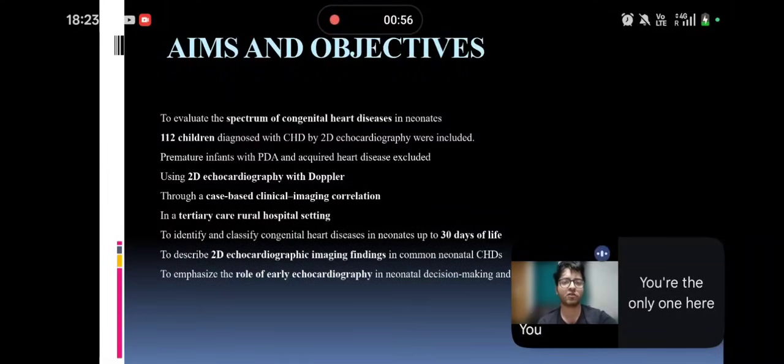The aim and objective of this study is to evaluate the spectrum of congenital heart diseases in neonates. Out of 112 neonates diagnosed with congenital heart diseases on 2D echocardiography were included. Premature infants with PDA and acquired heart diseases were excluded from the study. We used 2D echocardiography with Doppler on the Toshiba Xario 100 as well as the GE Logiq Vivid T8 machines in a tertiary rural care hospital setting to identify and classify congenital heart diseases in neonates up to 30 days of life.